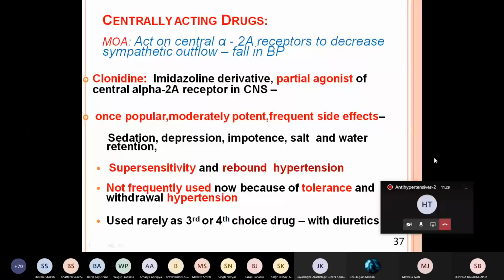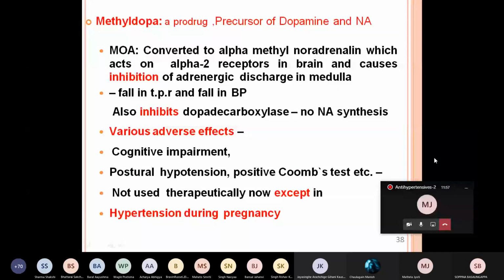It is used rarely as a third or fourth choice of drug. Not first choice, not second, but third or fourth choice. And it is used along with diuretics because it causes salt and water retention. To counter that, it is used along with diuretics. Another centrally acting drug is methyldopa, even now it is used. This methyldopa is a prodrug. It is a precursor of dopamine and noradrenaline.